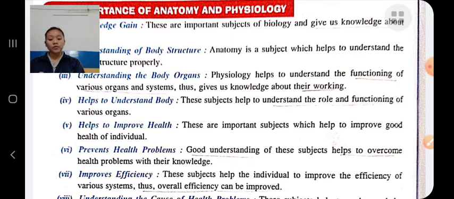Understanding the cause of human problems: if we know about our body, then we can understand the cause of problems and easily overcome them. These are some of the importance of anatomy and physiology.